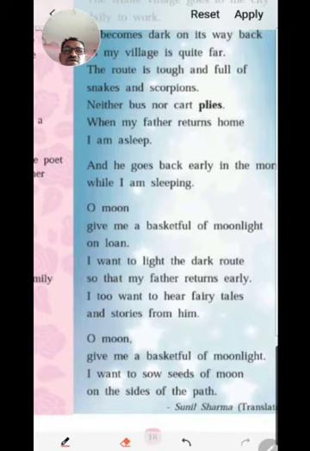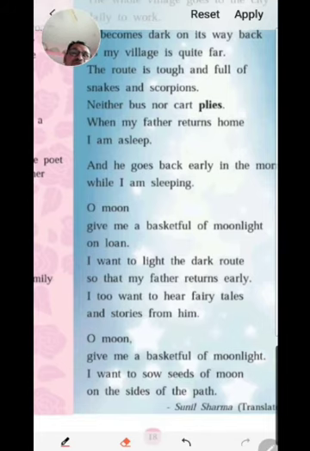O moon, give me a basketful of moonlight. I want to sow seeds of moon on the sides of the path. Yes, you see, he said when he gets some seeds of moon, then he will sow them on two sides of the path where his villagers go to and fro.